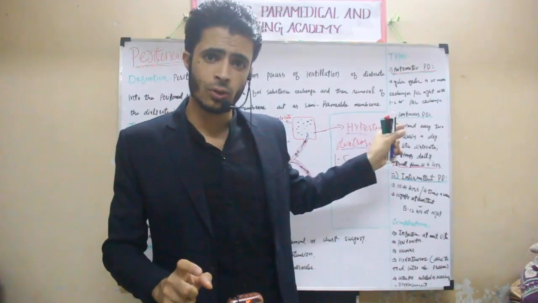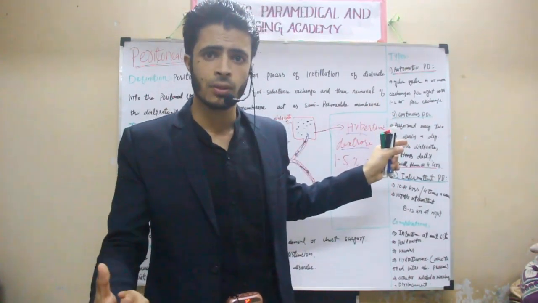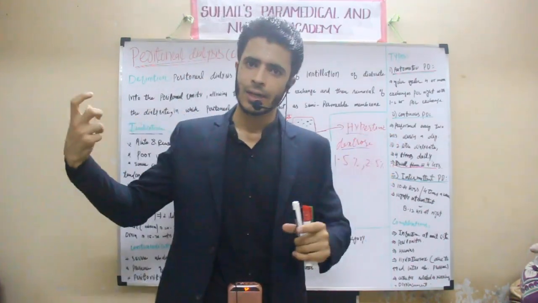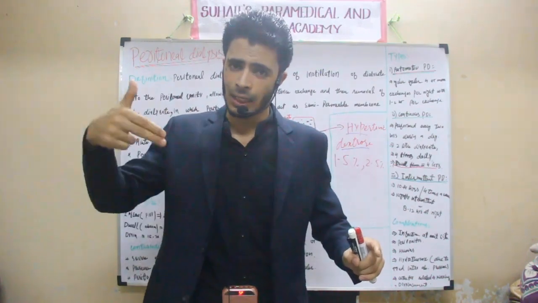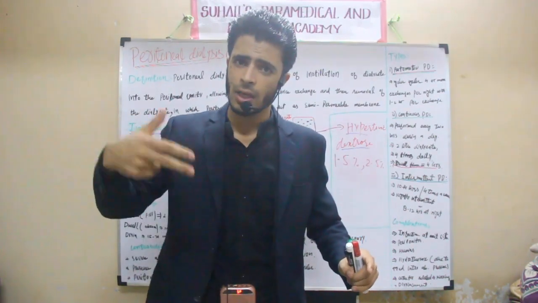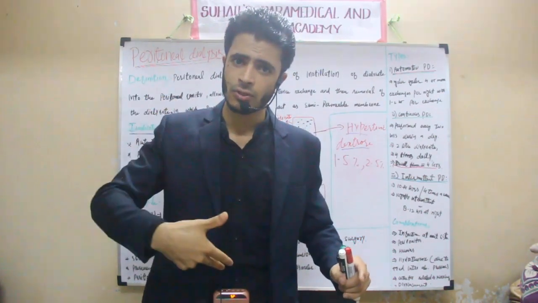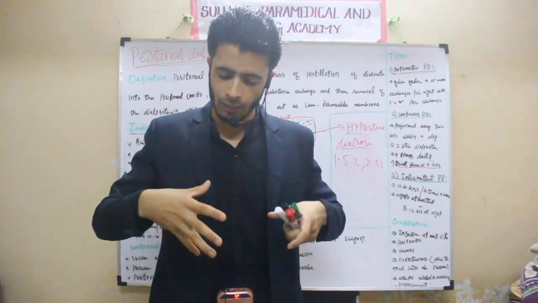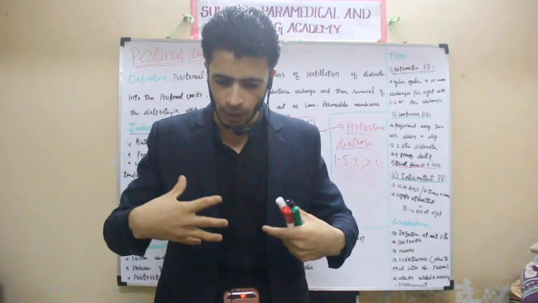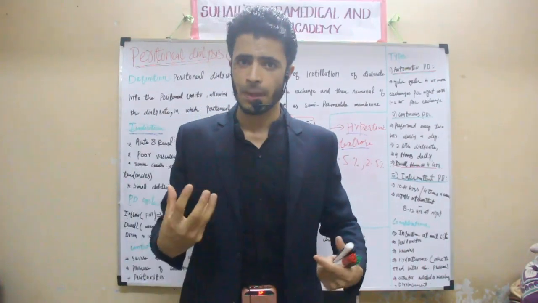Either temporary vascular access or permanent vascular access, that I have already explained in the hemodialysis. Here, there is no need of vascular access. Directly we will make the incision at the peritoneal cavity. In the peritoneal cavity, the dialysate will be installed, which is a hypertonic dextrose solution. Then it will be retained for some time, then it will be drained out. This process is called peritoneal dialysis.